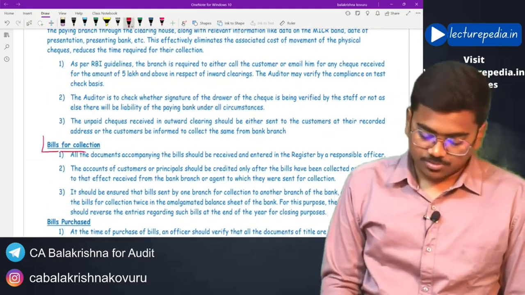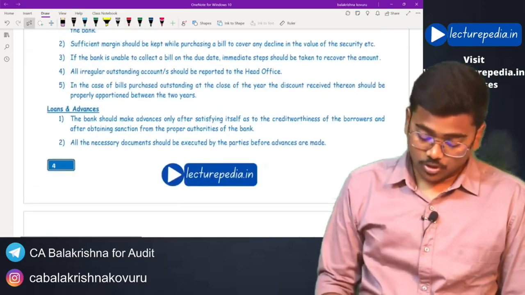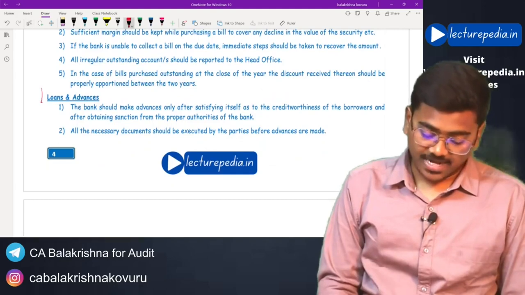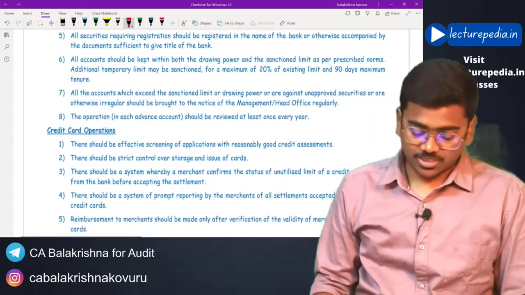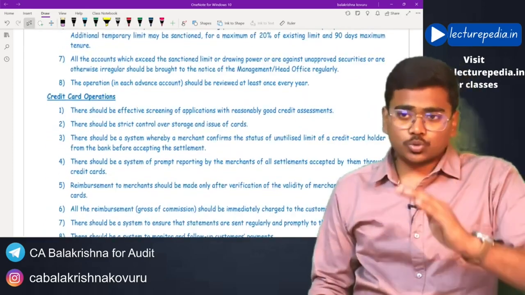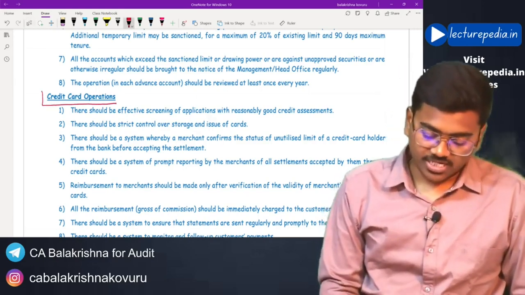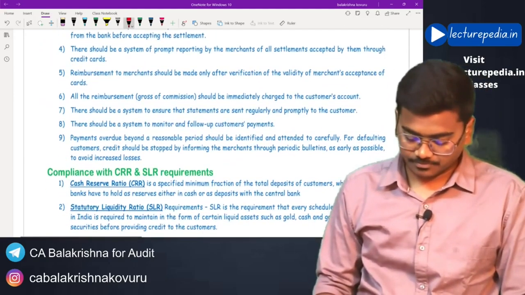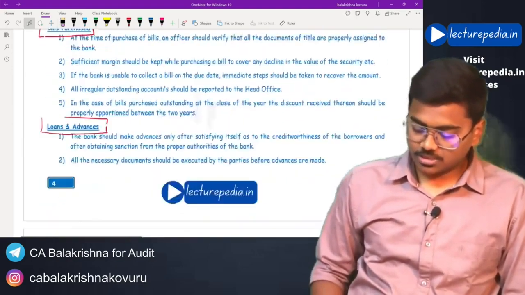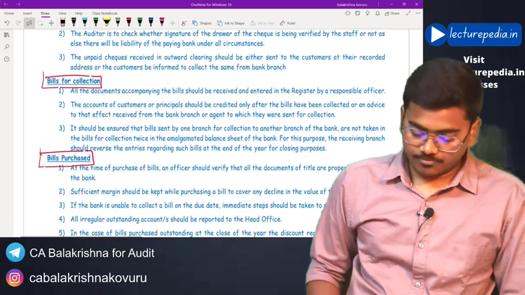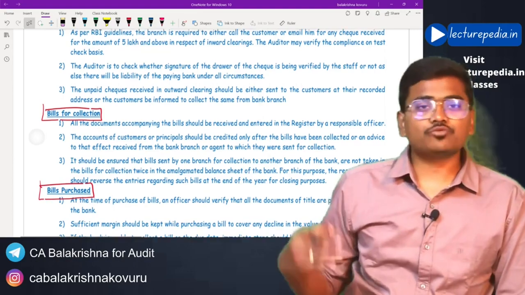And internal controls in respect of bills for collection, bills purchased, loans and advances. In the area of granting loans and advances, what internal controls have to be established? All these will be general questions. If you just go through that procedure, you will be able to easily remember them. And what are the internal controls in the area of credit card operations? Those are certain areas in which the bank will establish internal controls. Apart from these, there are various other areas, but in our syllabus we will be discussing these areas.